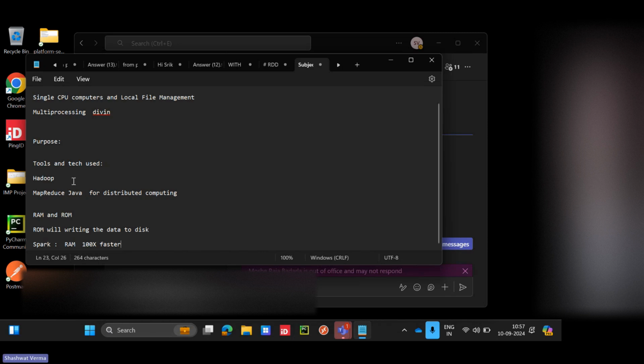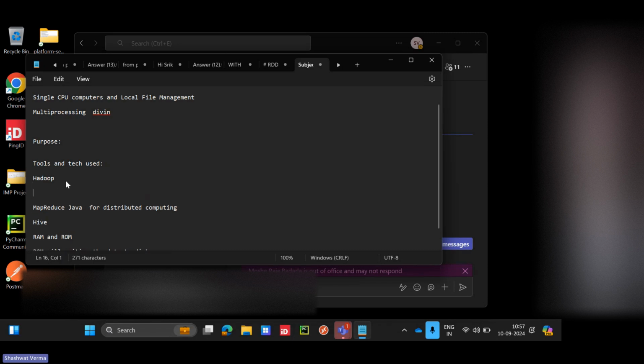Okay, and how they query, right, using Hive. Not give, it's Hive. So like we have a local file system, right? I will tell you what HDFS is. It is the Hadoop Distributed File System. It is similar to our local file system. This was the Hadoop Distributed File System.